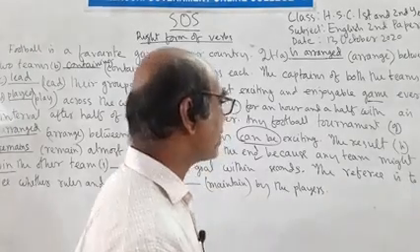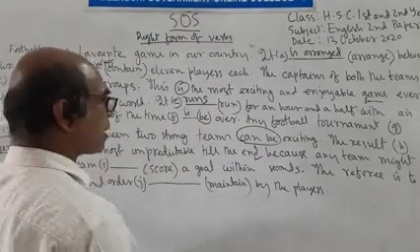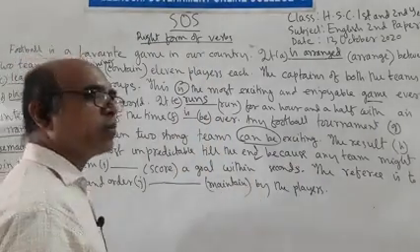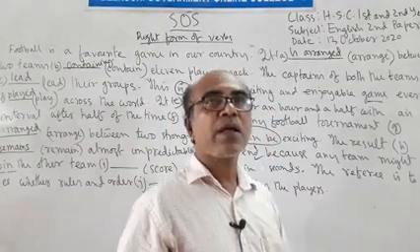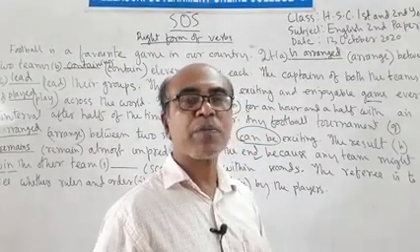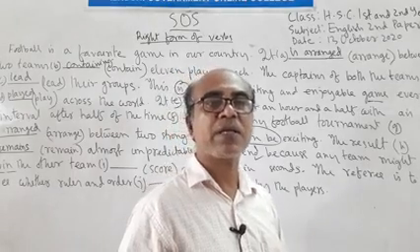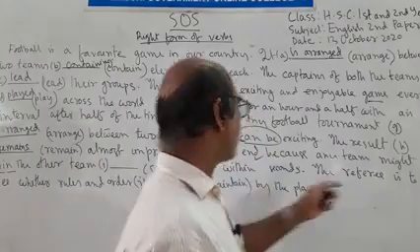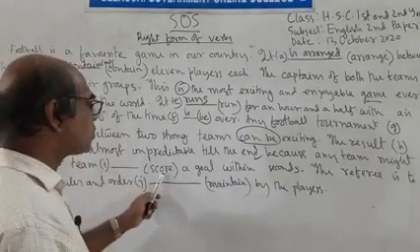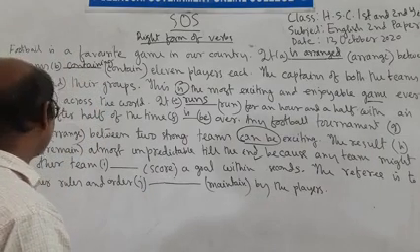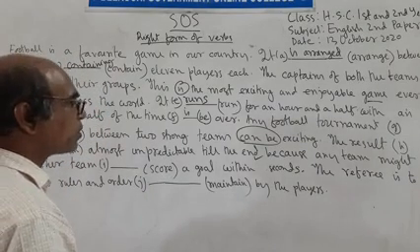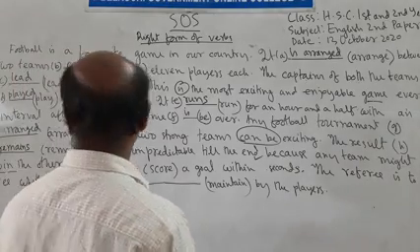So here, as the verb is used after a modal might, if we find any auxiliary verb or modal auxiliary verb before a verb, then we can consider the verb as a finite verb. So here might win is a finite verb and score is a non-finite verb.